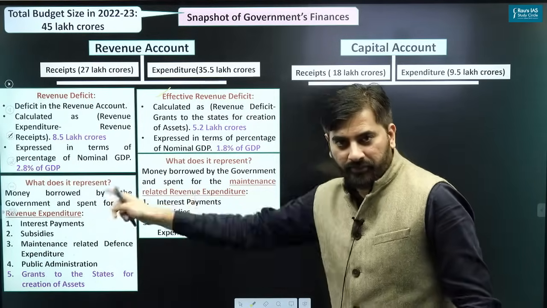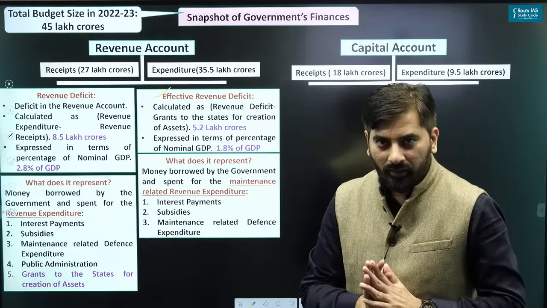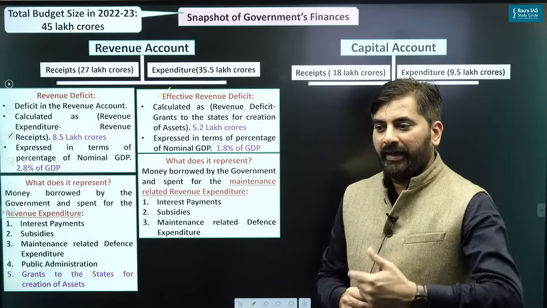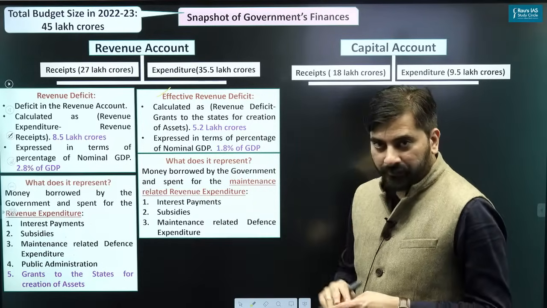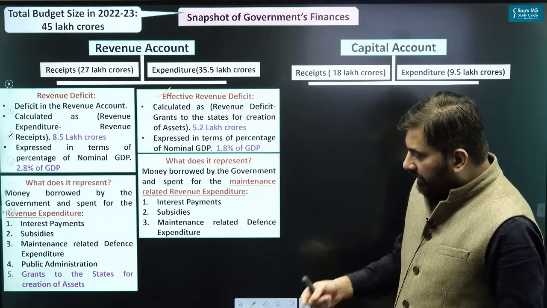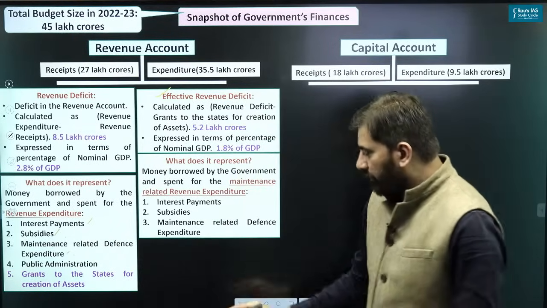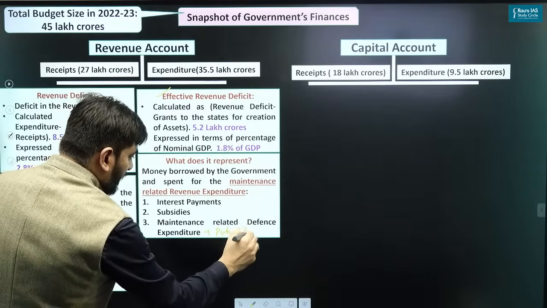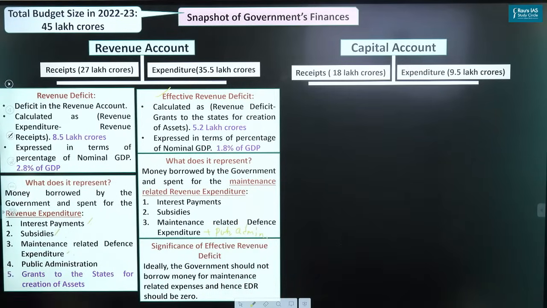Please look at the difference: revenue deficit and effective revenue deficit. Both mean borrowing. But in what way are they different? Revenue deficit means the money that we borrow and spend for the revenue expenditure, 1, 2, 3, 4, 5. Effective revenue deficit means the money that we borrow and spend for 1, 2, 3, 4 here. I have not included public administration, I forgot to include it, including the public administration. So what is it not including? It is not including this.